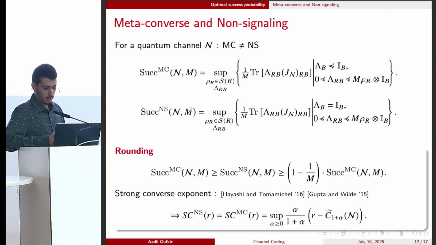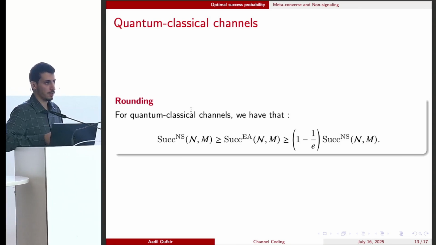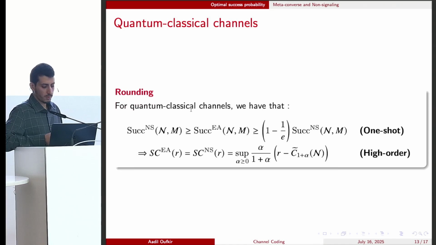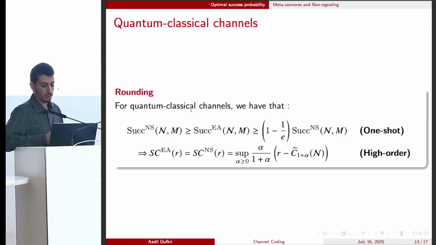Now we can ask about the entanglement-assisted case. So here we start with the quantum-classical channels. We can further round a non-signaling strategy to an entanglement-assisted strategy, and we can achieve this tight constant 1 minus 1 over e. So this allows us to translate our previous equality to the entanglement-assisted setting. And here I would like to emphasize that we have this one-shot approximation that is tight enough for the strong converse exponent.